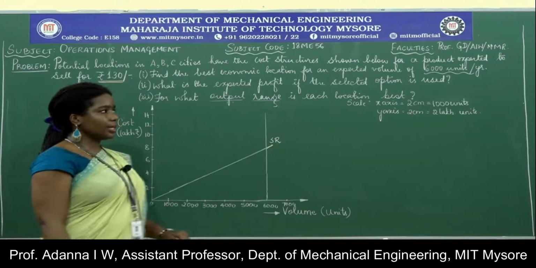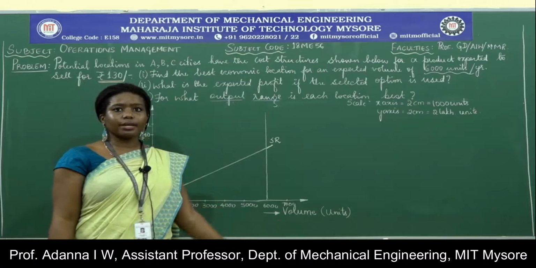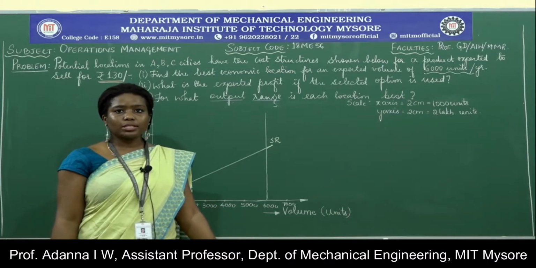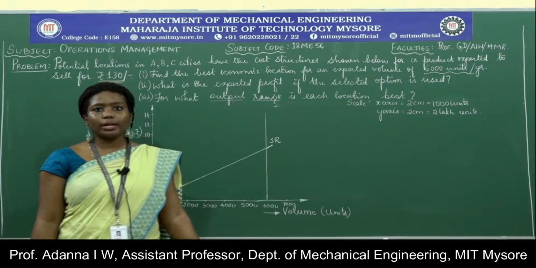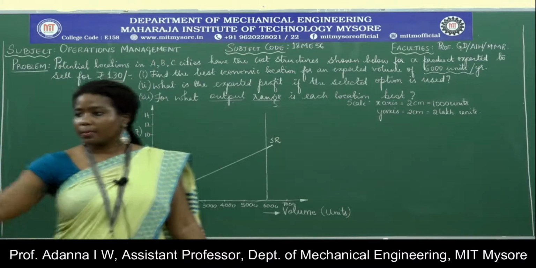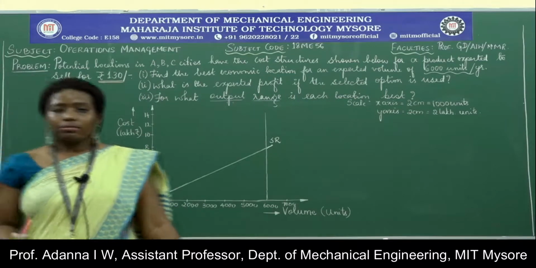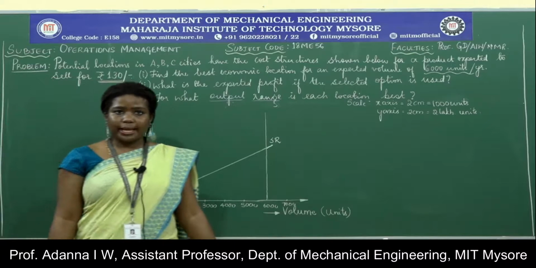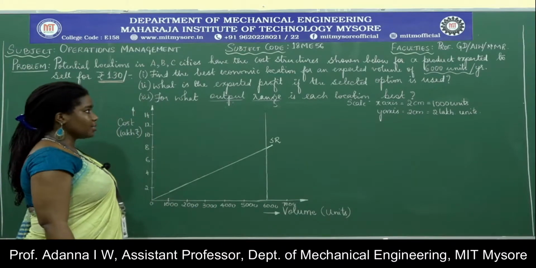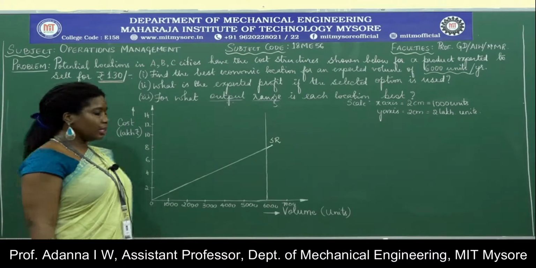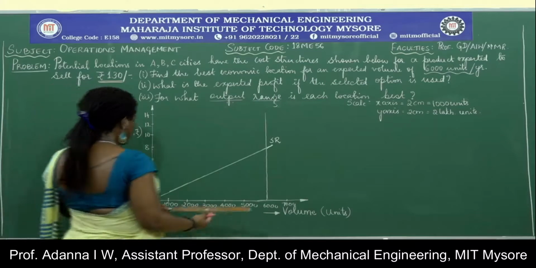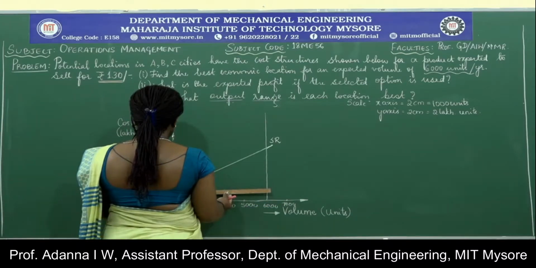The next construction that has to be made is all the costs that we have seen in the problem. So starting from the fixed cost for each location. Fixed cost for location A, which we have observed, is 1,50,000 given in the problem. So here for location A, 1,50,000.